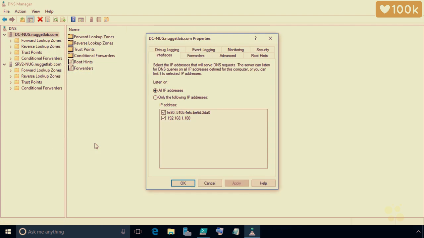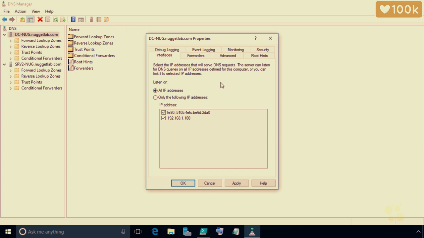Under the properties of DC NUG, you'll notice that on the interfaces tab, by default, it is listening on all IP addresses. So one way of protecting our server is just to identify the interfaces that we want the DNS service to function on and deselect any of the others. That would be a step in the right direction. So in this case, we only have one interface, and we're allowing DNS requests on our IPv6 address as well as our IPv4 address. But if we had multiple interfaces and multiple IP addresses, we could go ahead and hit the radio button for only the following IP addresses, and then deselect the interface IP addresses where we do not want it to process requests. So I'm going to leave the default as all IP addresses here, and we can also modify the behavior with DNS server policies as well.